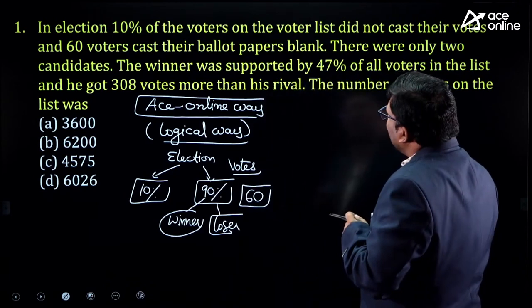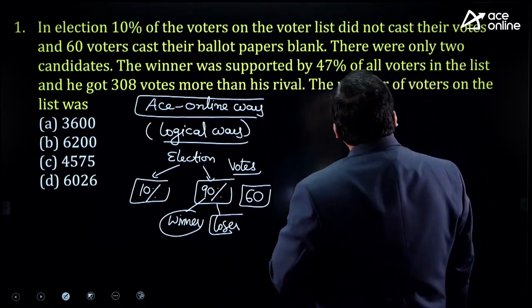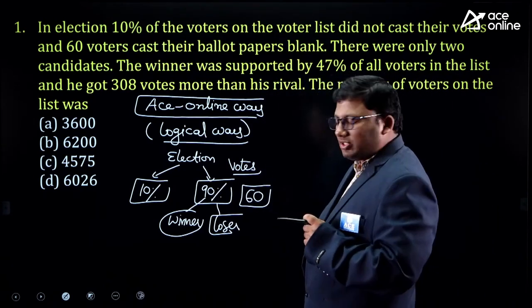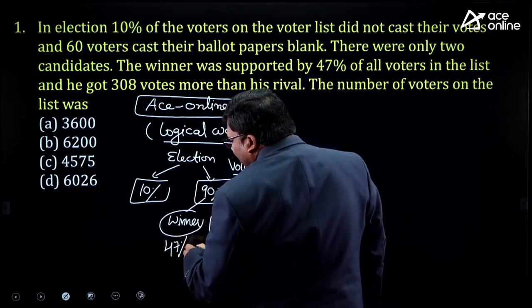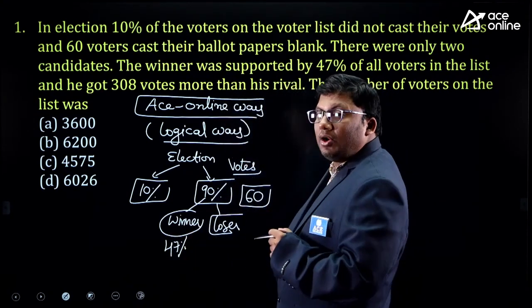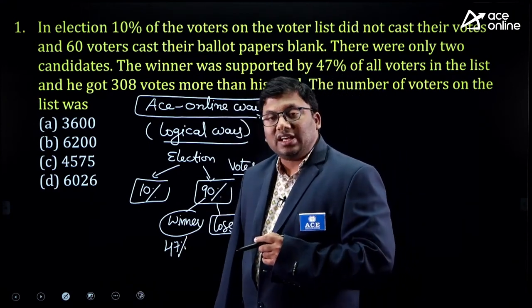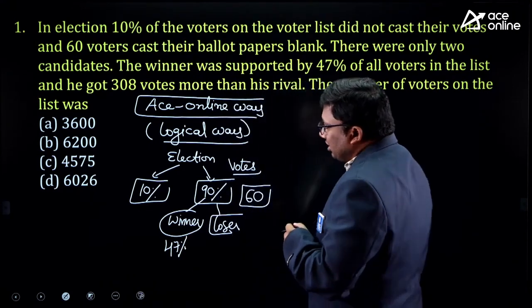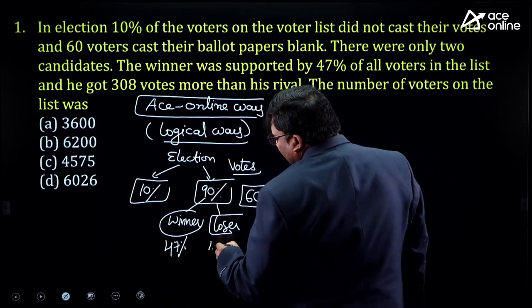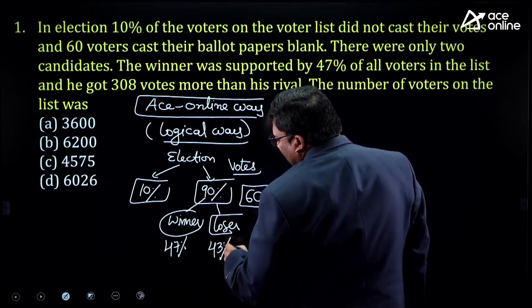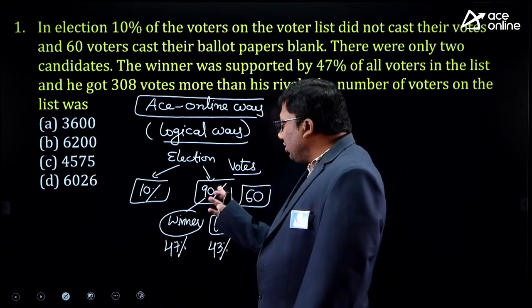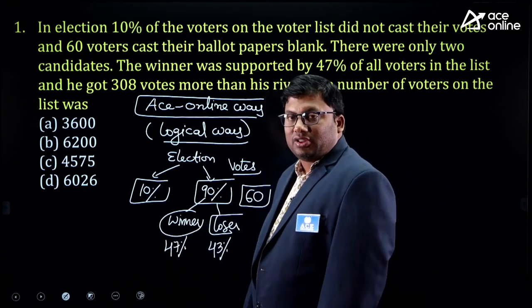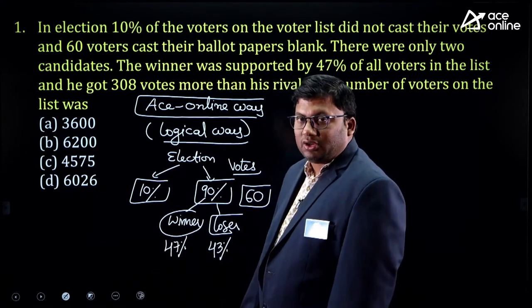What is the question? The winner was supported by 47% of the voters. So the winner got 47%. Out of the 90% of the people who voted in the election, 47% went to the winner. That means 43% went to the loser. Out of 90, 47 went to the winner, that means 43 went to the loser.